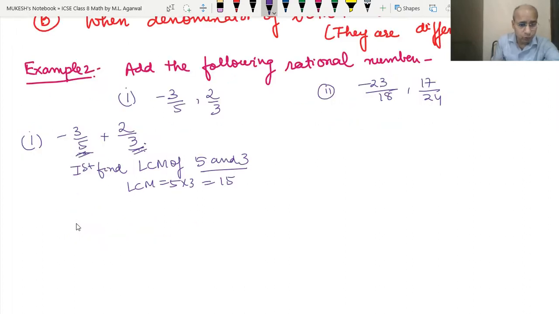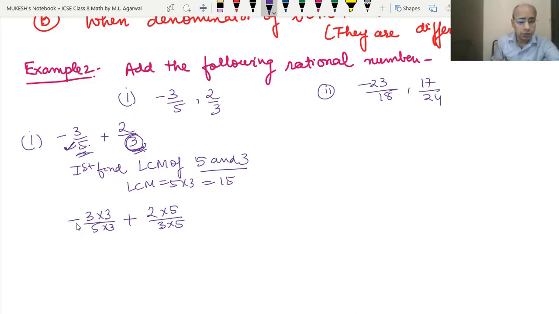Now we have to make both the denominators 15. To make the denominator 5 into 15, we have to multiply it by 3. So we will multiply both numerator and denominator by 3. The denominator will become 15. Then we will put the plus sign. Now we have to make this 3 into 15. To make 3 into 15, we have to multiply it by 5. So we will multiply both numerator and denominator by 5.